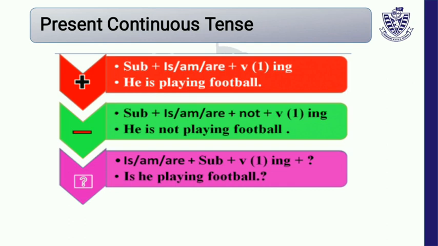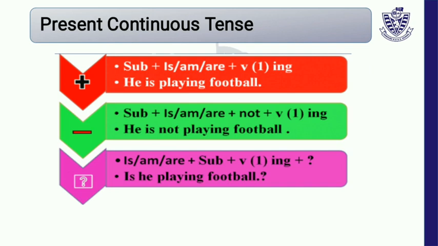Here we have an example. He is playing football. He is the subject, is is the helping verb, playing is the verb, and football is the object. Now we convert this sentence to negative. It is simple. We just add not here. He is not playing football. The formation is subject plus is, am, are plus not.